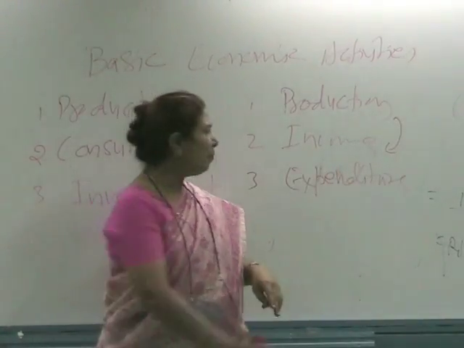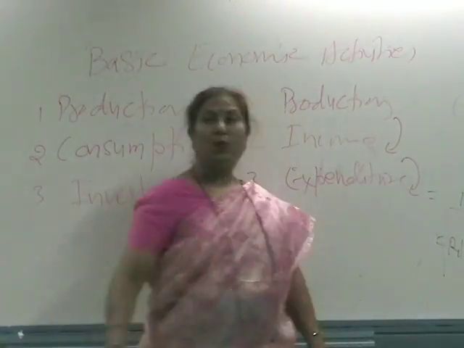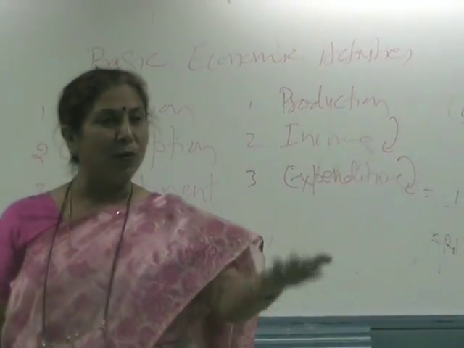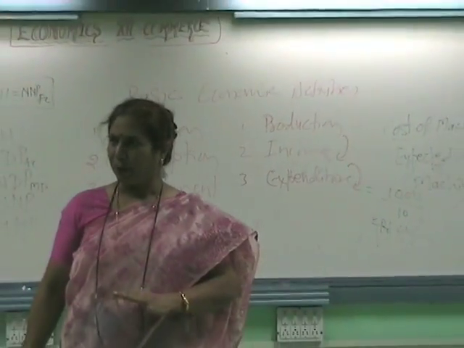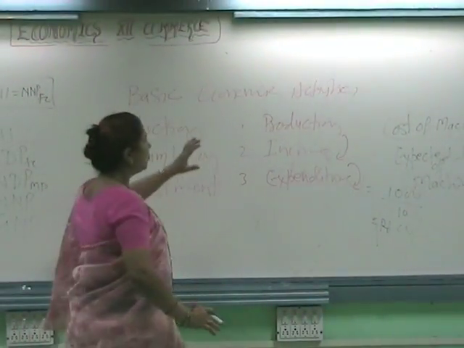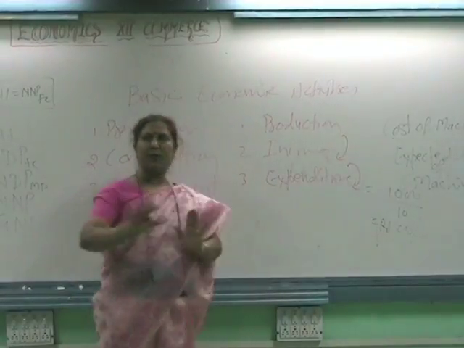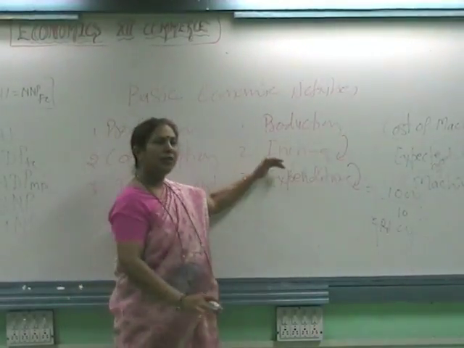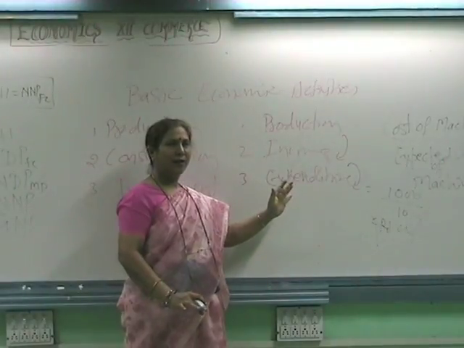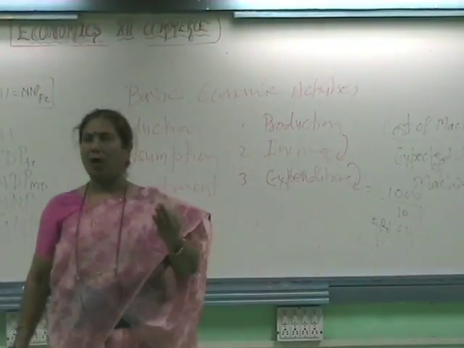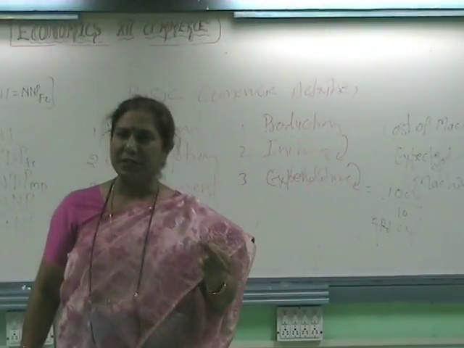Now this income is also equal to expenditure. Expenditure can be expenditure on buying goods and services or savings. So in an economy, production, income and expenditure, if there is no discrepancy, the value of all the three will be identical. That's why there are three methods of measuring national income.